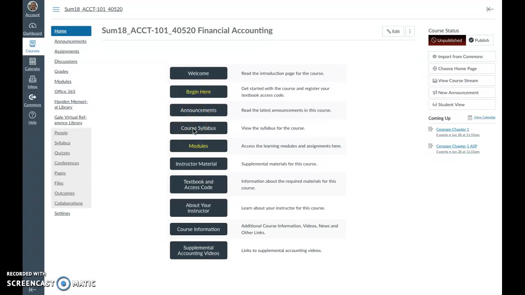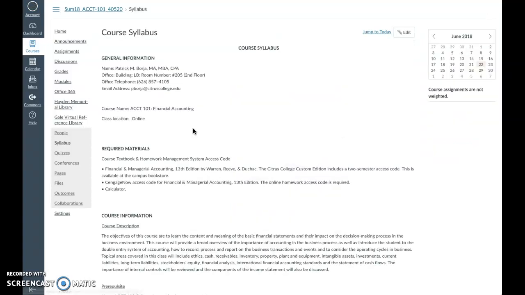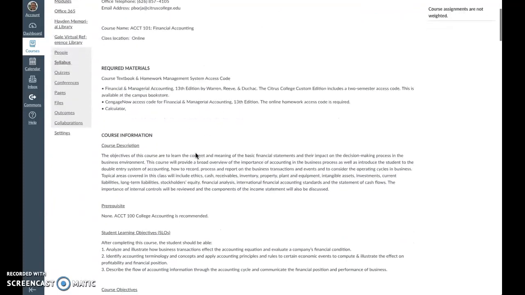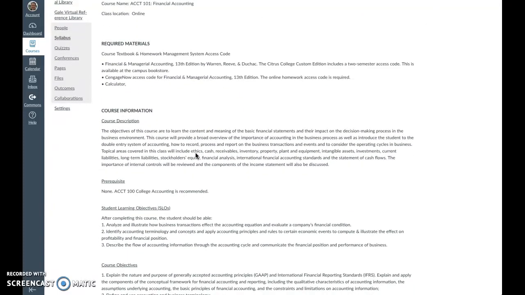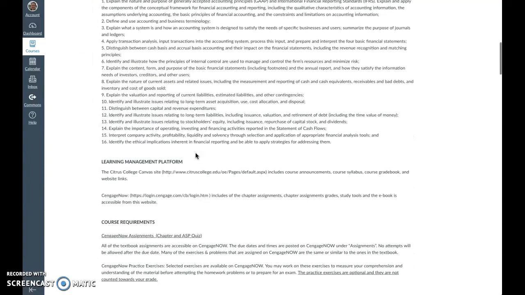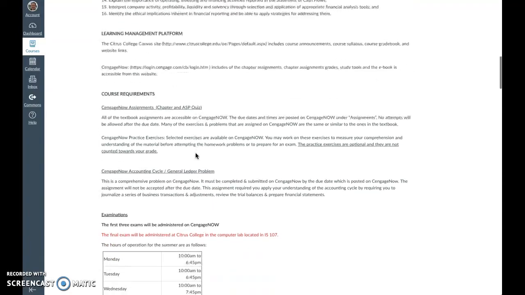Take some time to go through the syllabus. I'm going to go ahead and skip to the syllabus. The syllabus provides some general information about myself, the required course material, a description of the course, and what we will be covering in the course over the next several weeks, the various objectives of the course, and some of the course requirements.